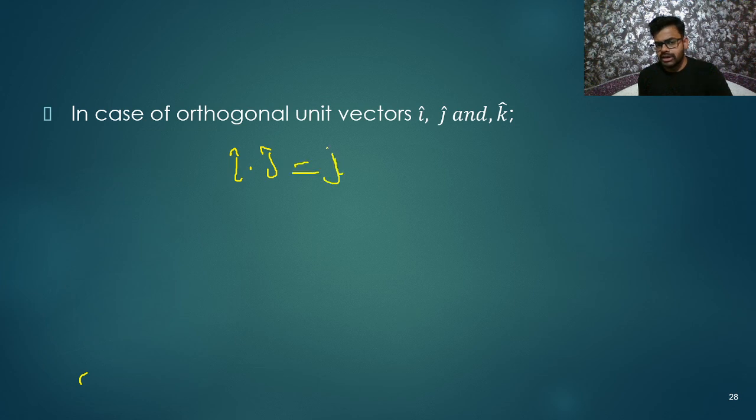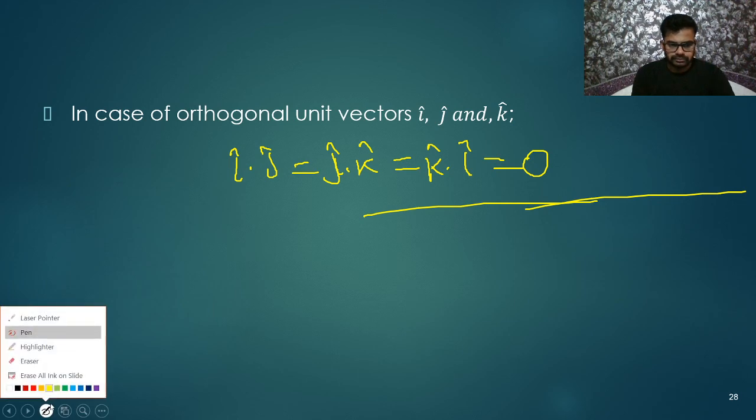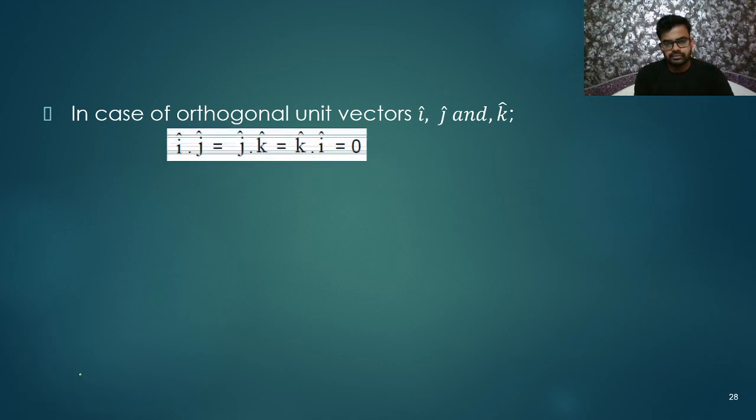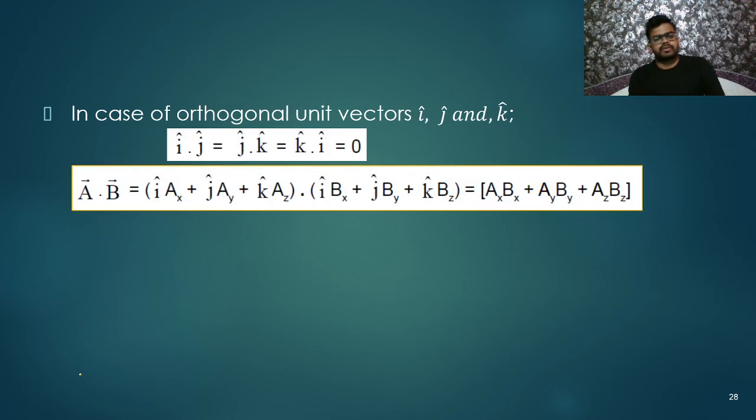So i cap dot j cap, or j cap dot k cap, or k cap dot i cap will be 0 always. Remember? Mind it. This result you need to remember at any cost. These two results, this last one and this one. So finally, let us talk about the dot product.